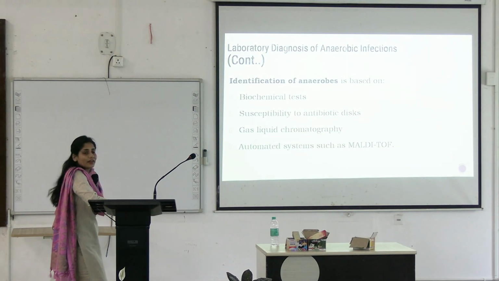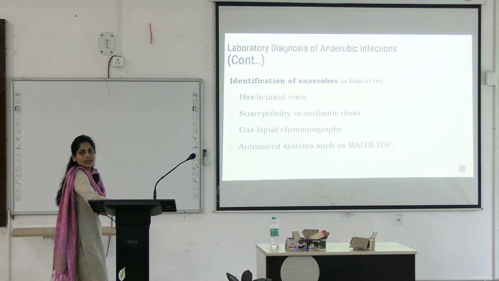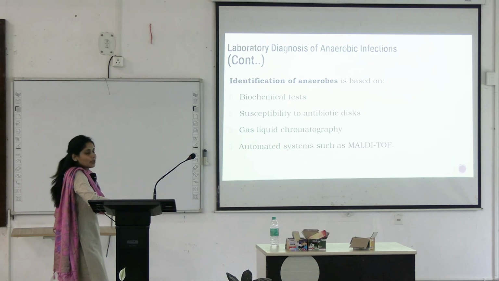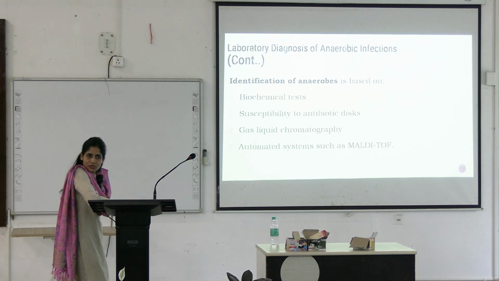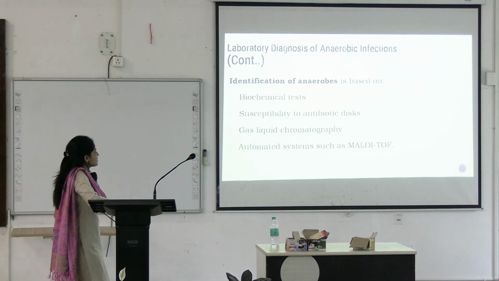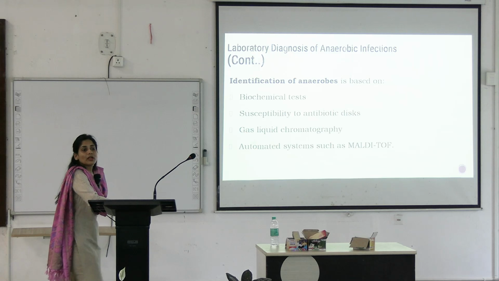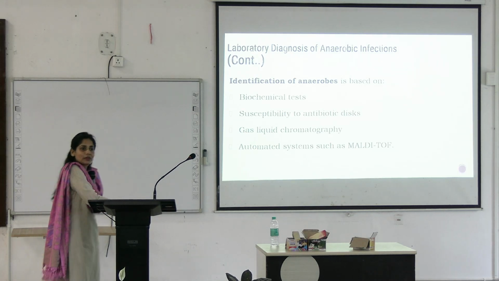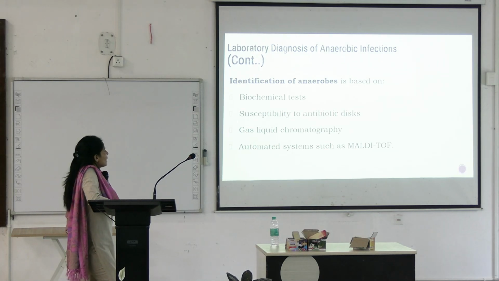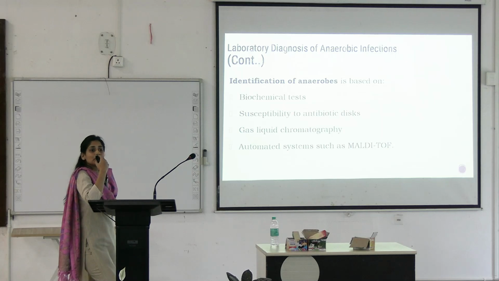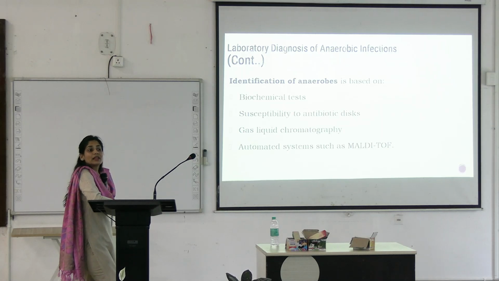How do you identify these anaerobes? Similarly, as in aerobes, we have certain biochemical reactions. We need to check their susceptibility to certain antibiotics. There is something called gas liquid chromatography. In this gas liquid chromatography, we are checking the products, the acids that are made by the bacterium, and we are analyzing them.